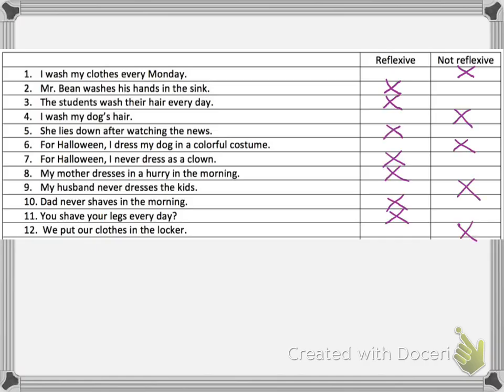Okay, here we go. Let's take a look at these. The students wash their hair because they're doing this to themselves. It's reflexive. Número cuatro, I wash my dog's hair. You're doing this to your dog, not reflexive. Número cinco, she lies down. She's lying down herself. She's not putting a kid to bed or anything like that. Seis, I dress my dog in a colorful costume. Not reflexive. Halloween, I never dress as a clown, because you dress yourself. Reflexive. My mother dresses. The mother is dressing herself, right? She's not dressing the kids.